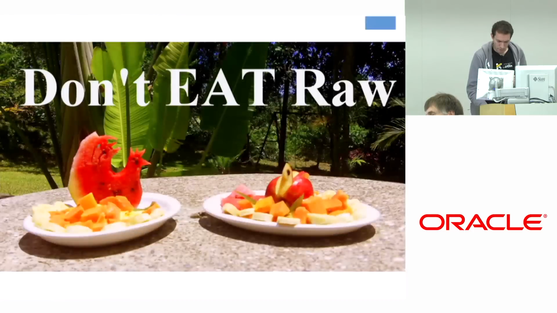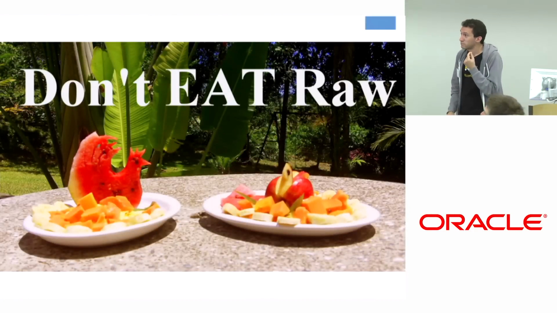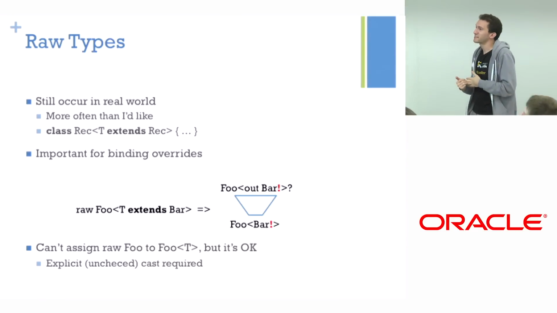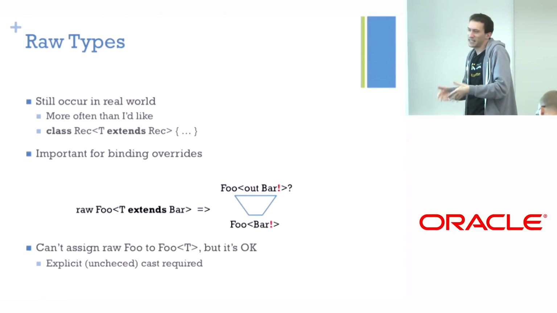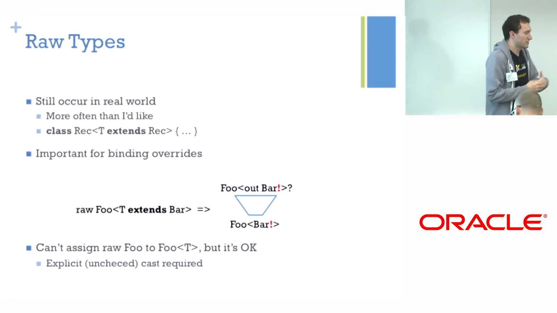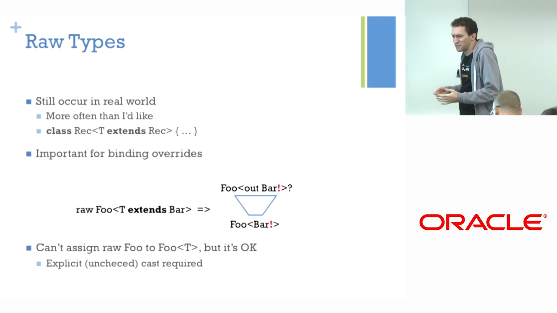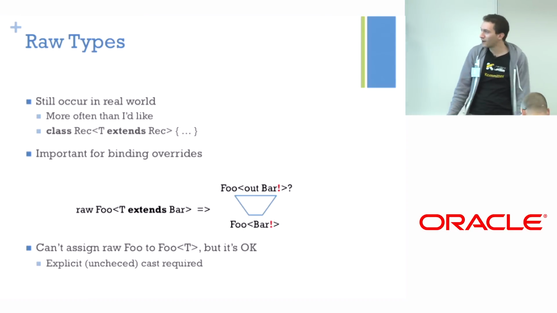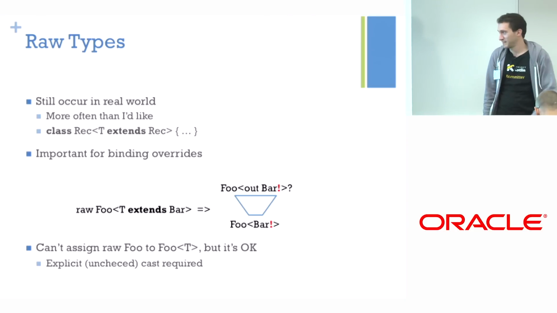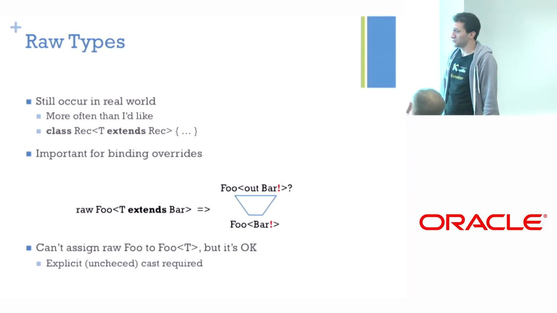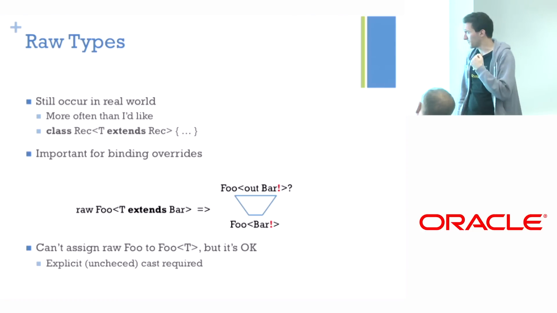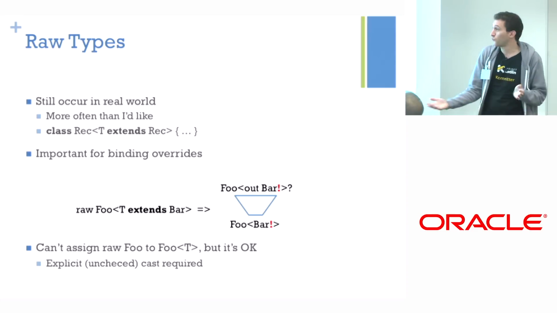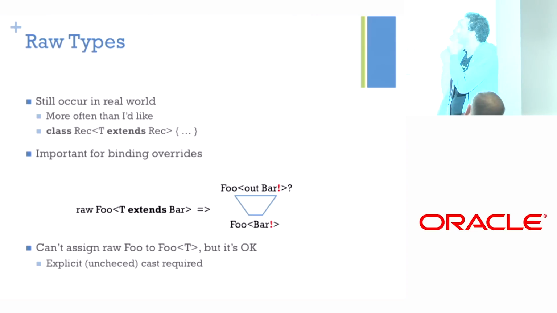OK, few last bits. You're not supposed to eat raw, some people say. So with raw types, it's kind of annoying because it's a legacy thing anyway. We know it was inevitable to introduce them, but we kind of think that they are not there anymore. Everybody's on Java 8. Java 4 has been very long ago. So who cares about raw types? So one thing is that people actually use raw types now and then in very many places because of this. This is just an unfortunate thing, and I wonder if it may be even fixable, I don't know.